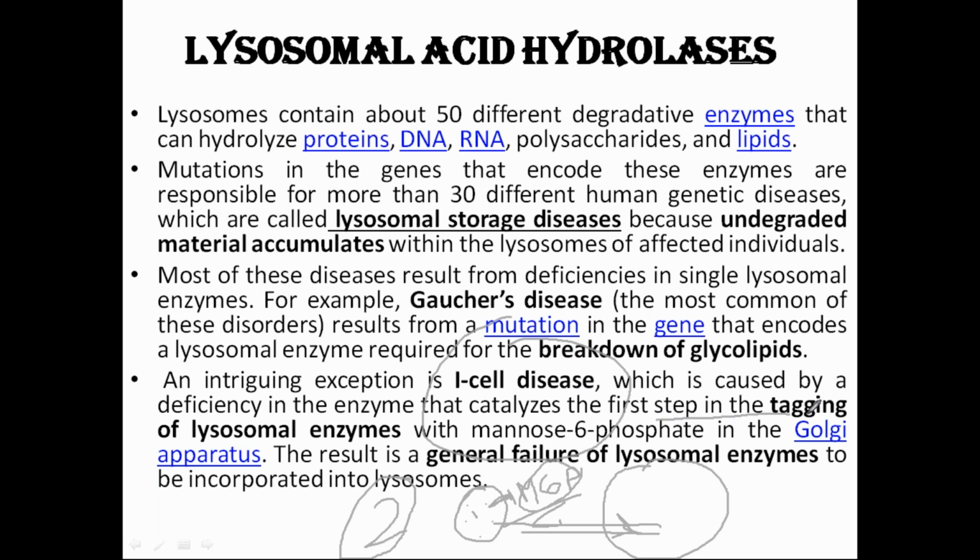So this is the first step for tagging of the lysosomal enzyme. When this tagging is done, only by that it will be directed to this lysosome. If mannose-6 phosphate is not present, if somehow this mannose-6 phosphate has been cut off or broken down, what will happen? This vesicle will stand like that only, and it will be confused. Where should I go? I don't have any address. So for the address, it should have this receptor. A 2 marks question, and here a 4 marks question analysis can be asked.